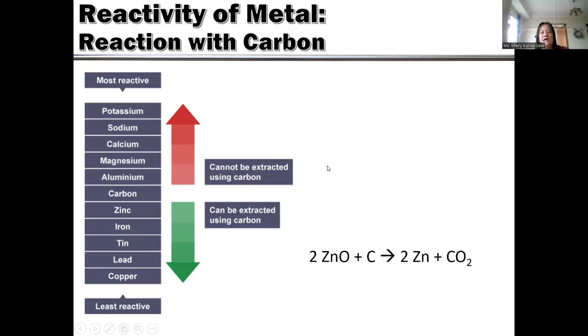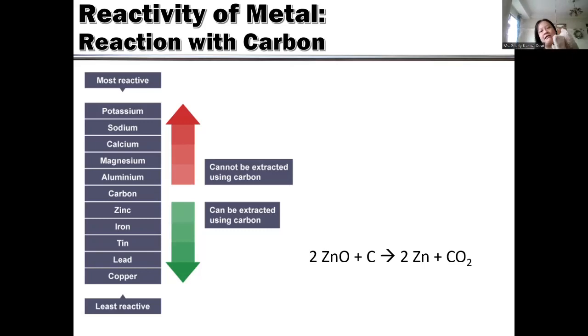For example, zinc. Zinc is less reactive than carbon, so it can be extracted from the ores that contain zinc oxide or other ionic compounds of zinc using carbon, because carbon is stronger and can steal the partner of the zinc. For example, zinc oxide and carbon: the carbon purifies it into only zinc by stealing the oxygen from the zinc oxide.